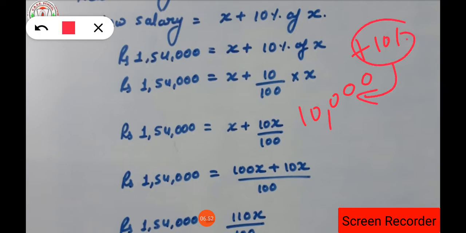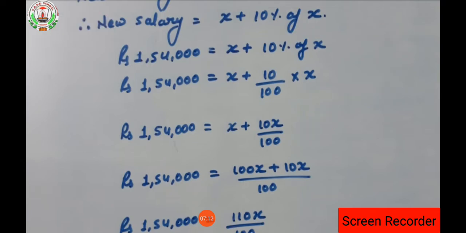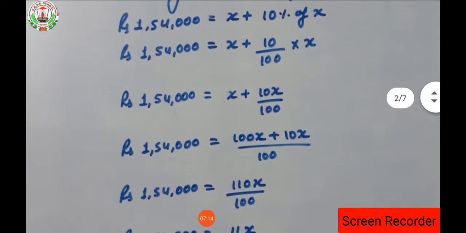That means addition will come, isn't it? That's why if we consider our original salary as X, then the addition of 10% takes place on our original salary itself. So X plus 10% of the original salary, that will be X. Now what we have to do? We have to find this equation. Okay, so let's see how to form the equation.